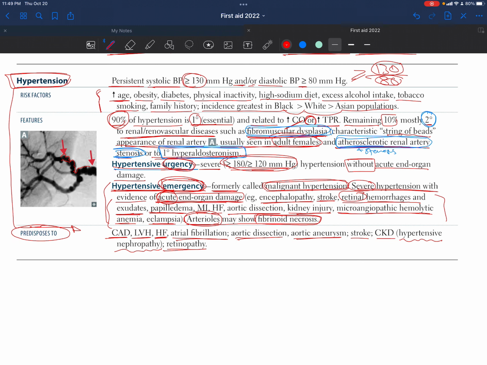So definitely it predisposes to multiple diseases. Most of them are related to the heart and vessels, and also the major organ related to the heart, that is the kidney. And that's it.